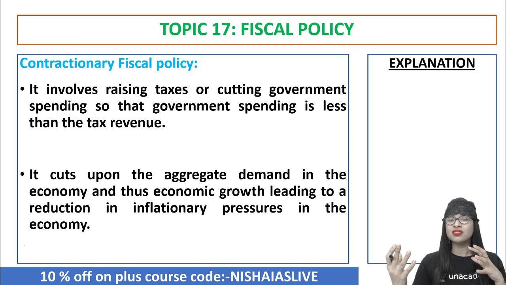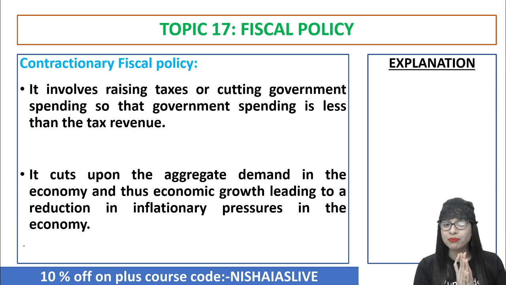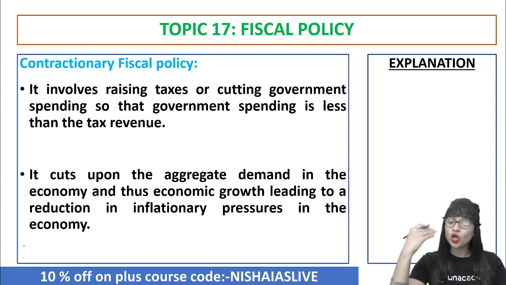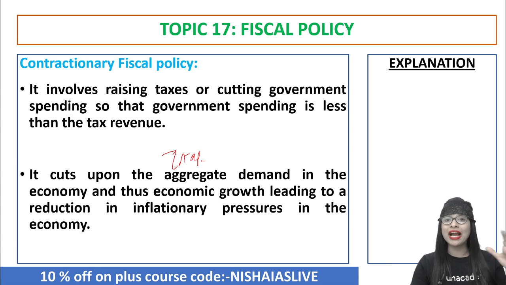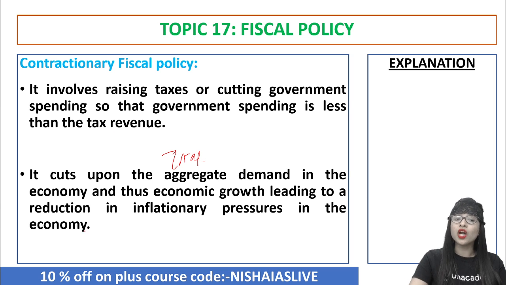But then, in reality, do you think this will happen? It's very rare, because always the revenue is less and the expenditure happens to be more, right? That's actually how it works. So now such kind of contractionary fiscal policy, what do they do? They cut upon the aggregate demand in the economy. So now the growth of the economy actually leads to what? A reduction in the inflationary pressures, or the rise in price in the economy. That is what the contractionary fiscal policy actually does in the economy.